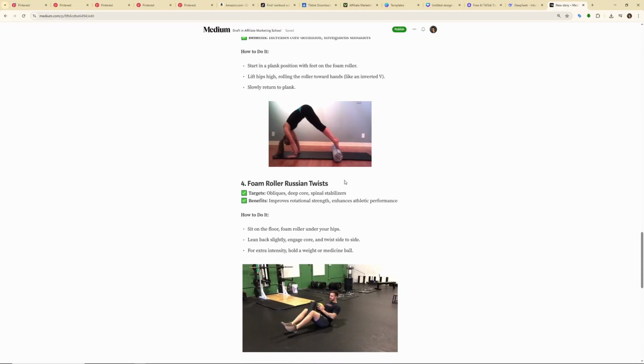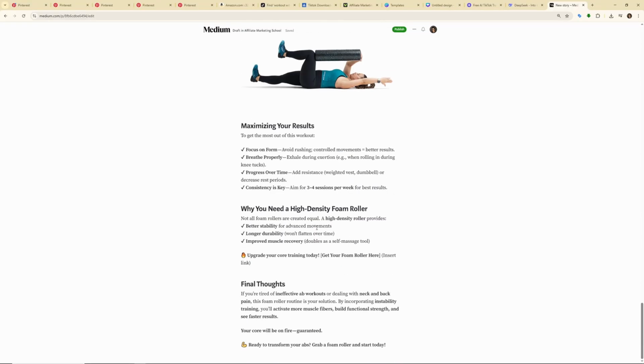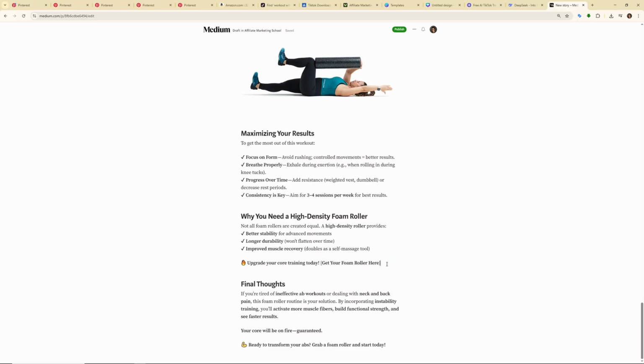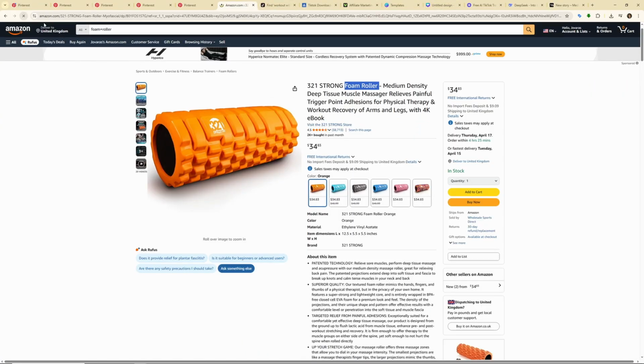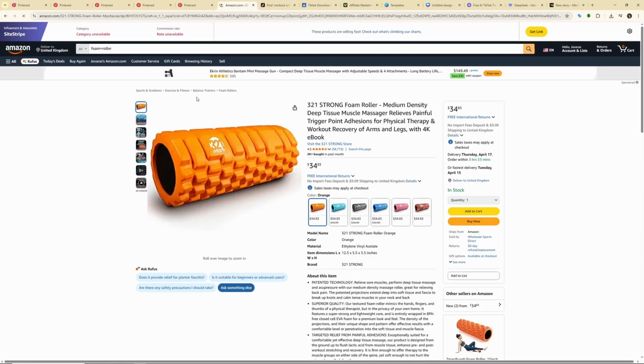Now once you're done with your images, we can scroll to the bottom of this article and we can see this section right here. Upgrade your core training today. Get your foam roller here. Now we can insert a link in this call to action. To do that, you can actually add an exclamation mark. And now we can go back to Amazon.com. If you already have your Amazon Associates account, this will be pretty easy. There will be a site stripe line at the top of this page. So you can just click get link and just copy your affiliate link right here.